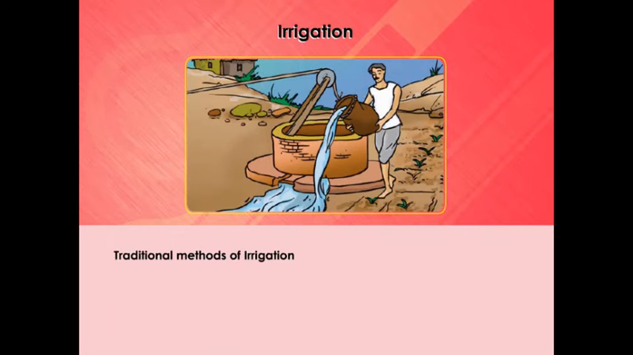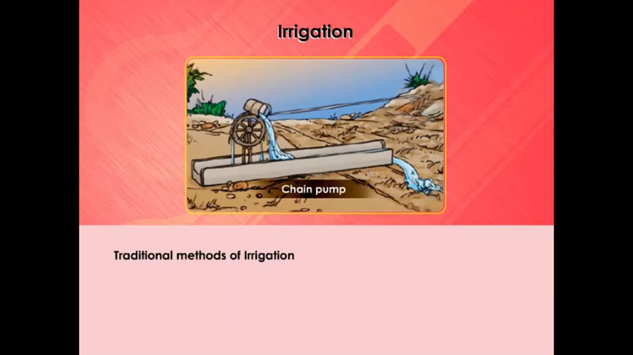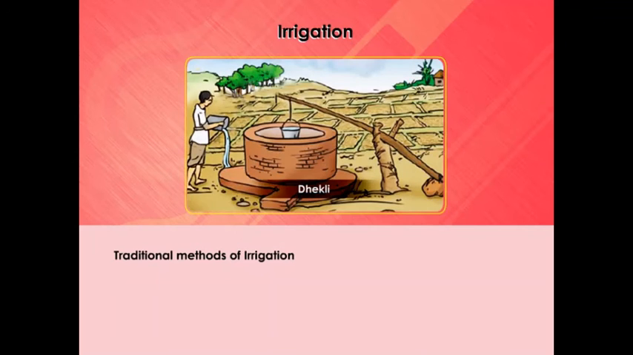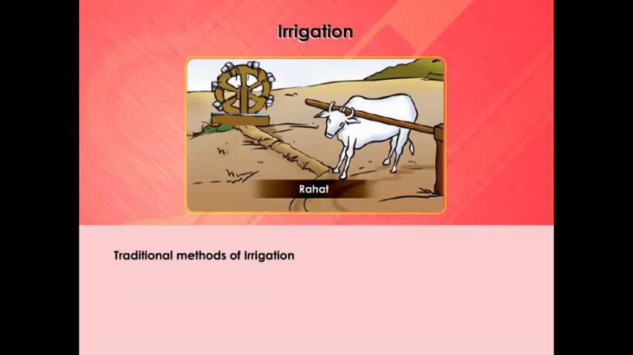The various traditional ways are: 1. Moat, pulley system. 2. Chain pump. 3. Dhikli. And 4. Rahat, lever system. Pumps are commonly used for lifting water. Diesel, biogas, electricity, and solar energy are used to run these pumps.